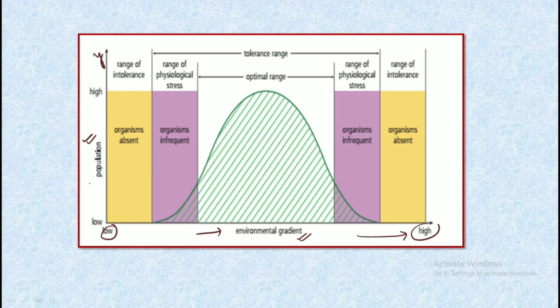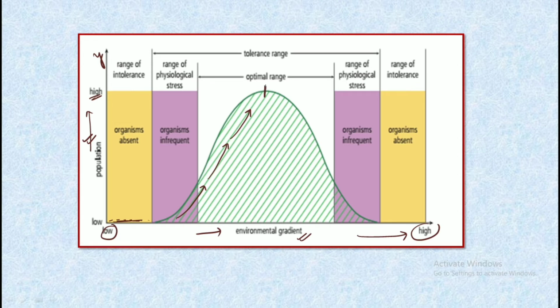Initially, when the environmental gradient is very low, we can consider that this area has a very negative or stressful condition, so we cannot find any population. But as the environmental gradient moves towards the moderate range, we can see a sharp increase in the number of organisms surviving.